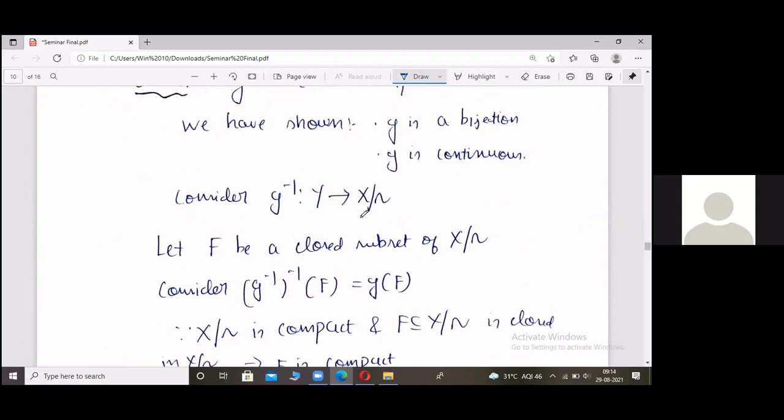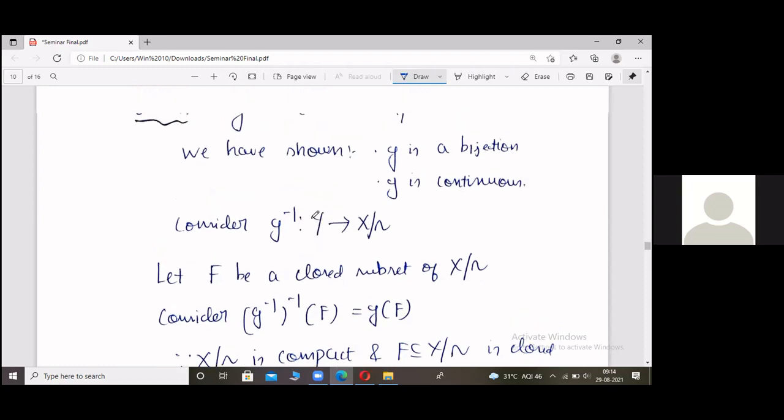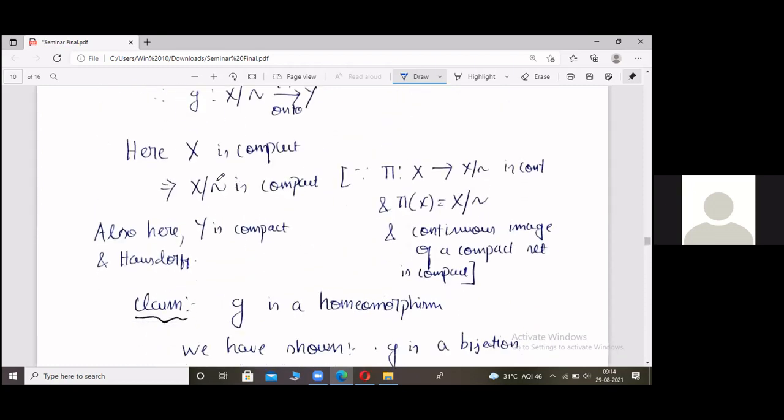We can go by either the open set definition or the closed set definition. I'll go by the closed set version here because we have compact sets, so that might help. So what we'll do is take a closed subset in the quotient space, and we'll show that its inverse image is also closed. Before that, we know that X is compact, and the quotient map pi is always continuous and surjective. Therefore, pi of X is equal to X mod tilde. Therefore, X mod tilde is also compact, because the continuous image of a compact set is compact.